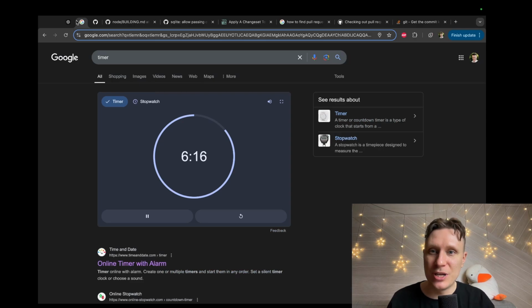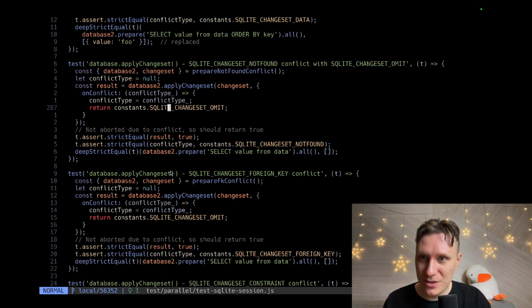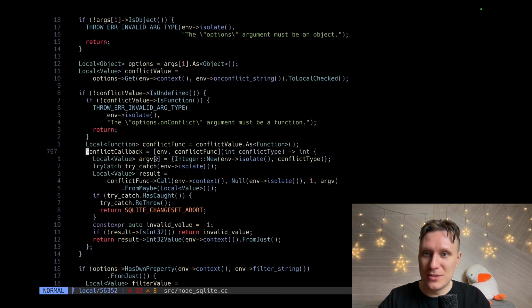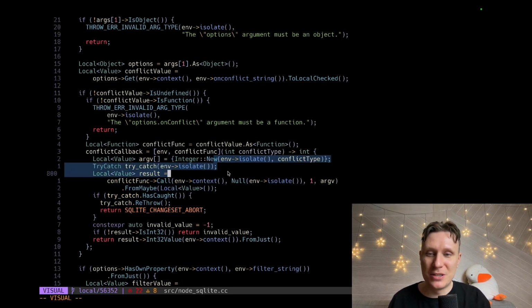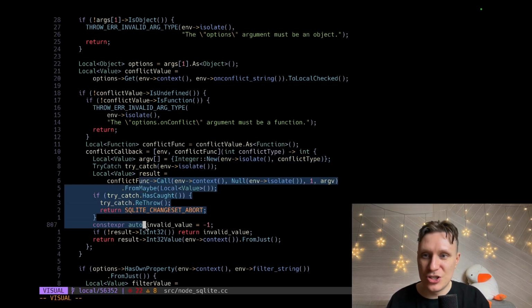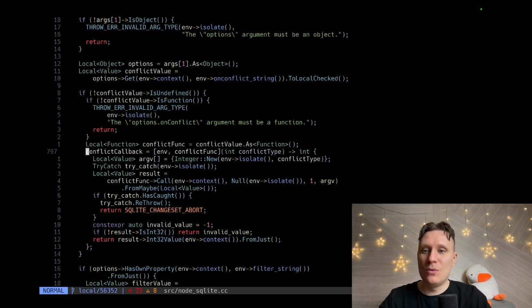Let's continue. Let's check our time. I have 6 minutes left. We did a nice job. We did a really nice job. We dug a lot. We found this callback. We store this callback. Okay. What does the callback do? This callback receives conflict type. Perhaps this is some playing around to convert C++ to JS. Not very interesting.